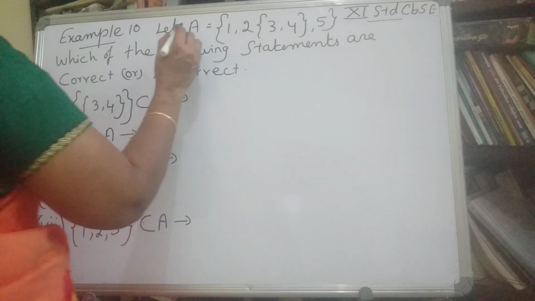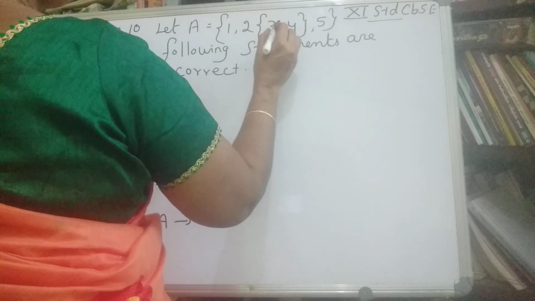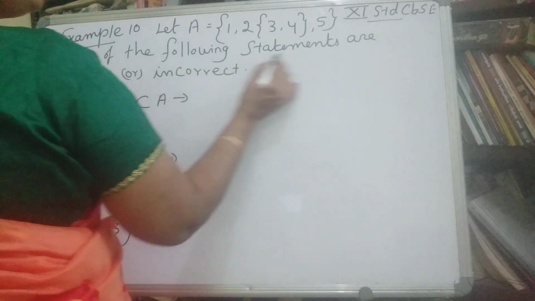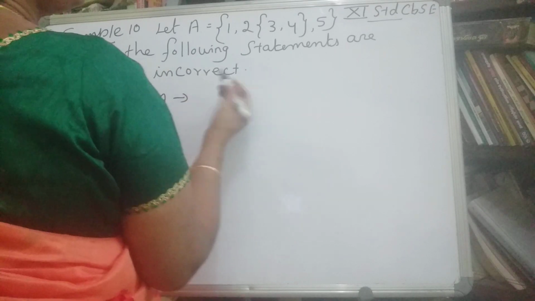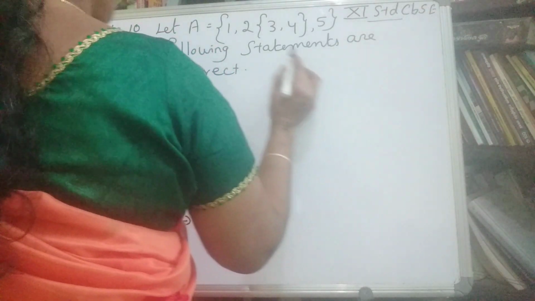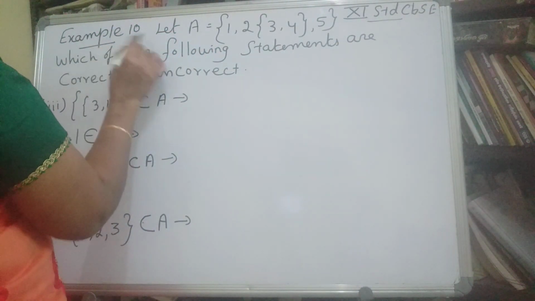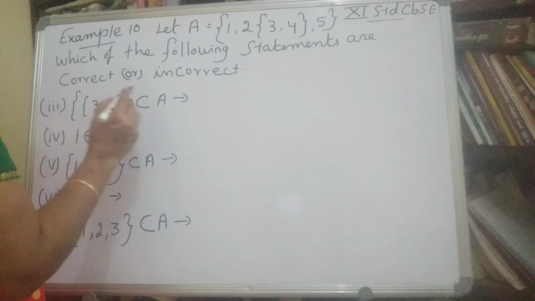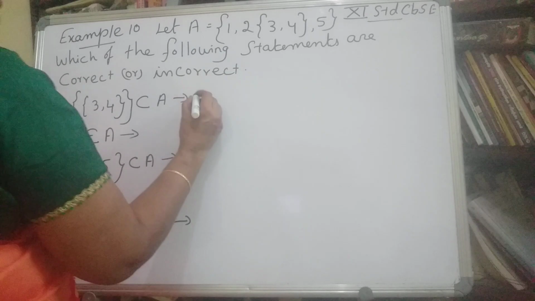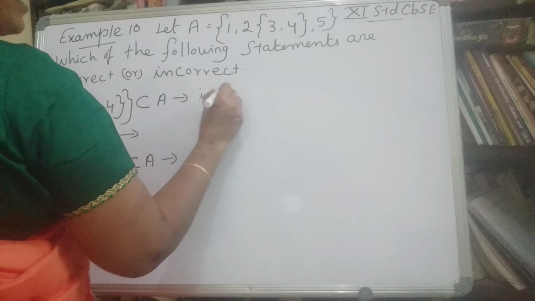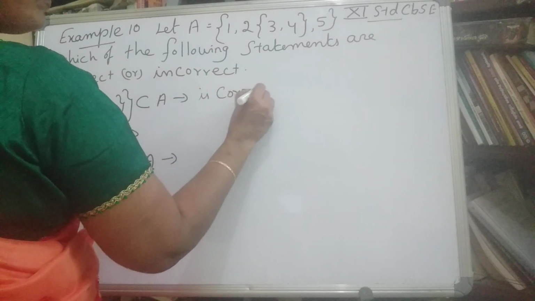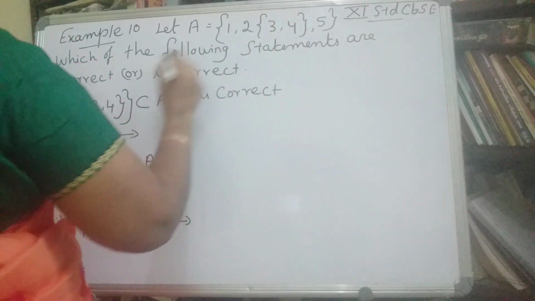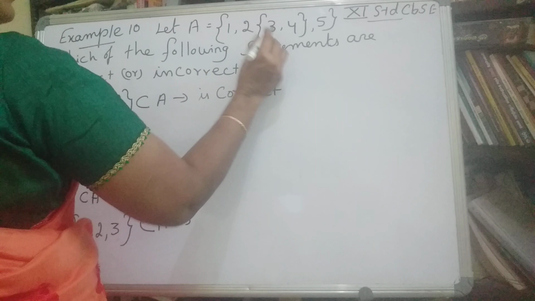Example 10. Let A be the set {1, 2}, {3, 4}, and 5. Then which of the following statements are correct or incorrect? 11th standard CBSE, example 10. Now the third question: {{3, 4}} is a subset of A. Is this statement correct? {{3, 4}} is a subset of A.